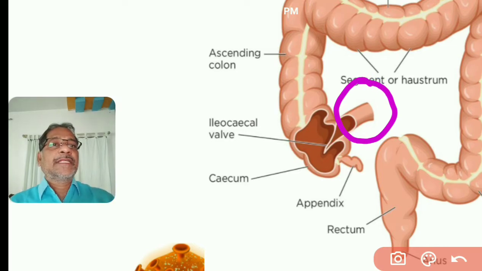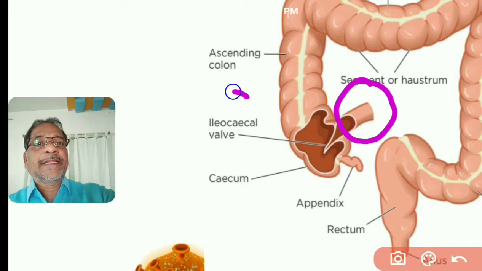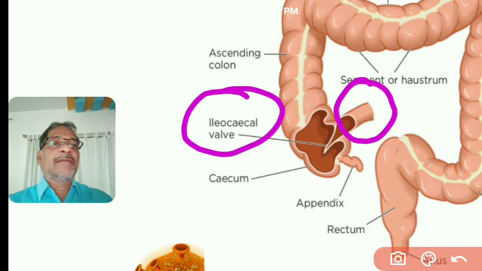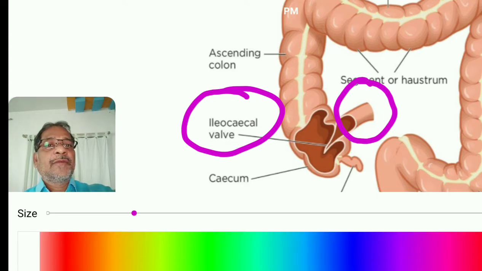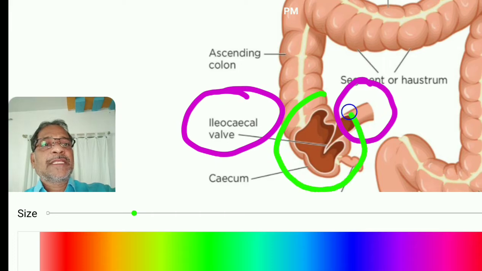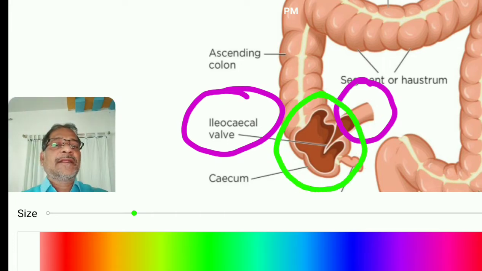Where the small intestine opens, one valve is present, that is the ileocecal valve. So the small intestine opens into a small pouch. You observe this pouch is called the cecum. That is the cecum.